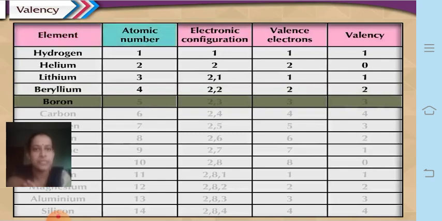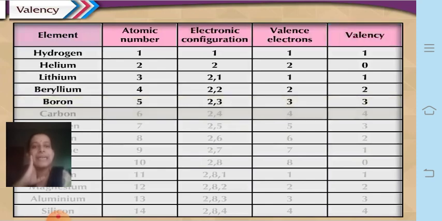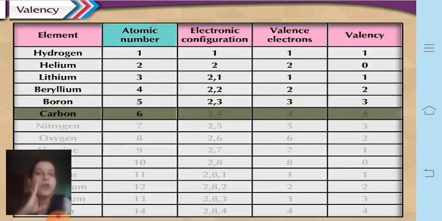can give 2 electrons. Boron's atomic number is 5. Electronic configuration is 2, 3. Valence electrons is 3. It can give 3 electrons, so valency is 3. Then carbon is 6. So 2, 4 is its electronic configuration.